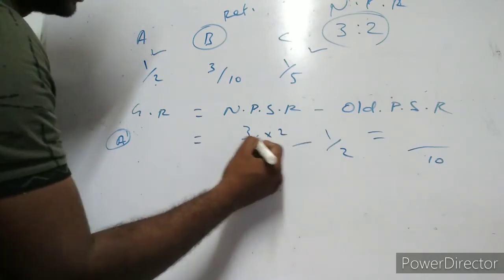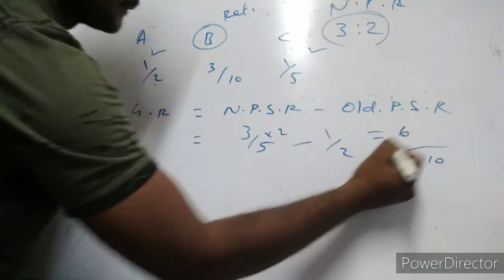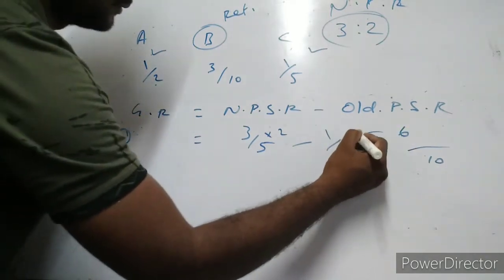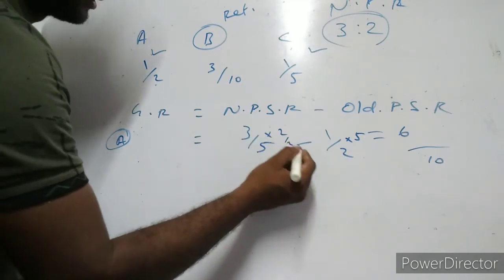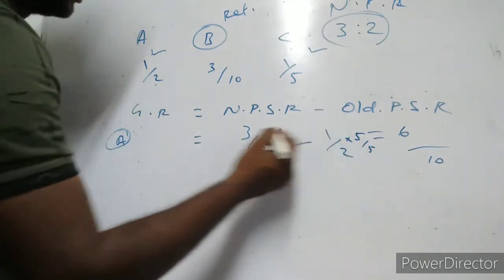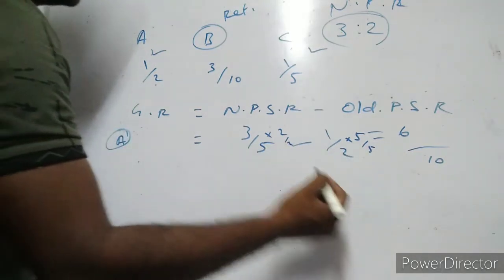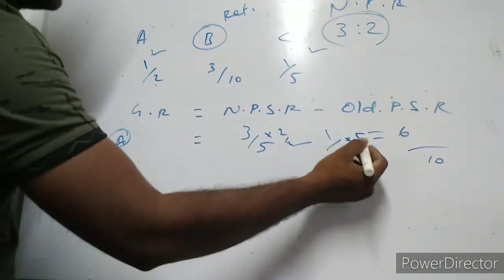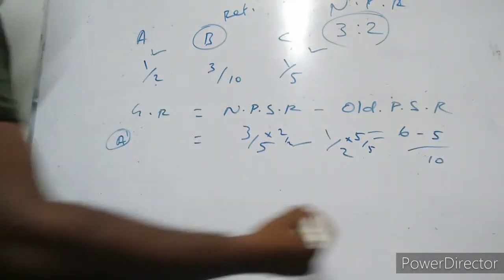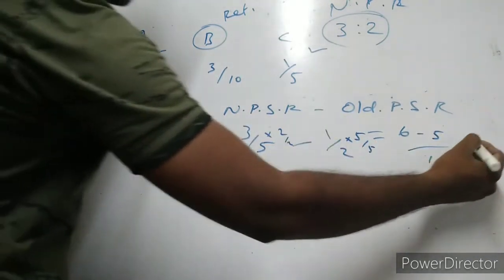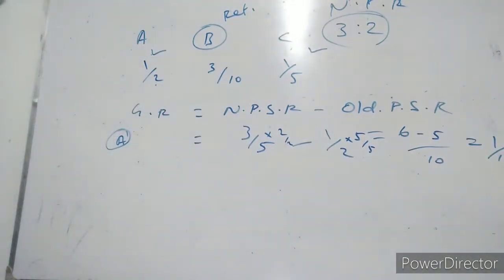So 3 into 2 is 6, and 2 into 5 is 10, and 5 into 1 is 5. So 6 minus 5, new minus old, 1 by 10 is A's gaining ratio.